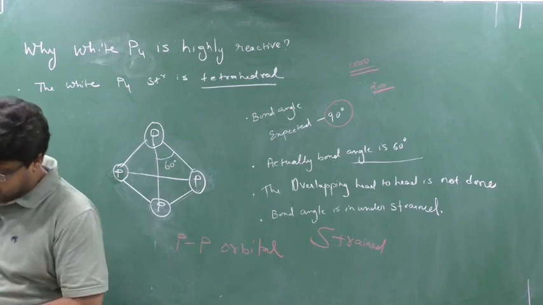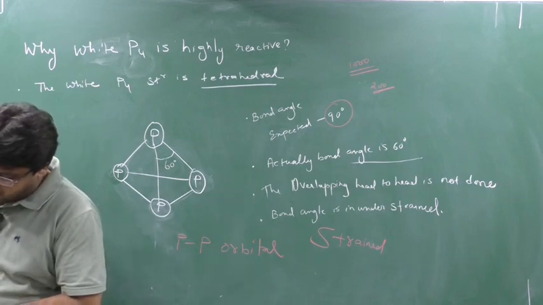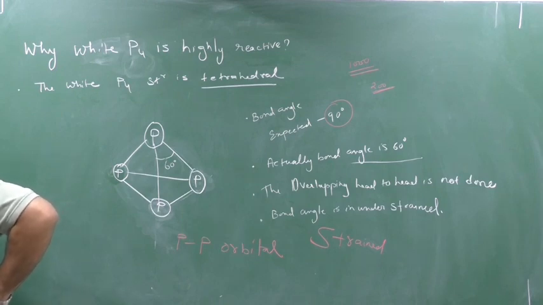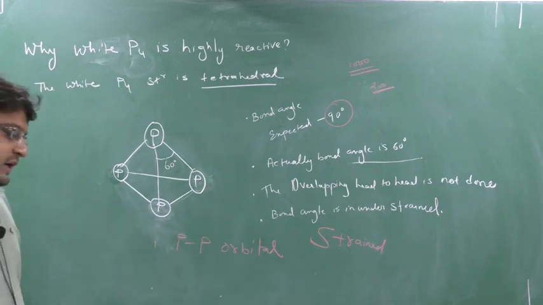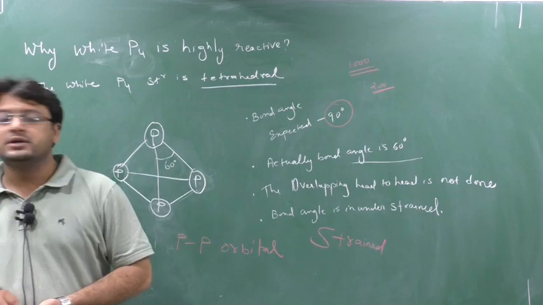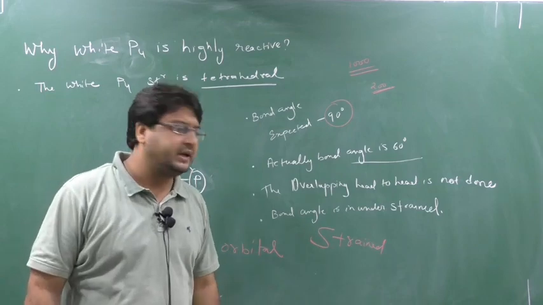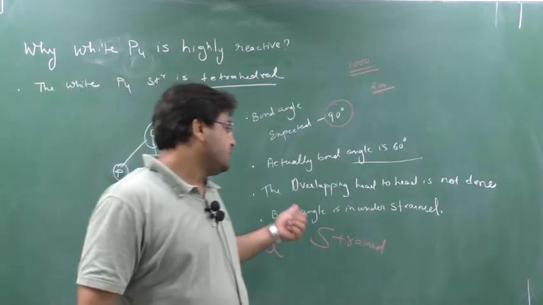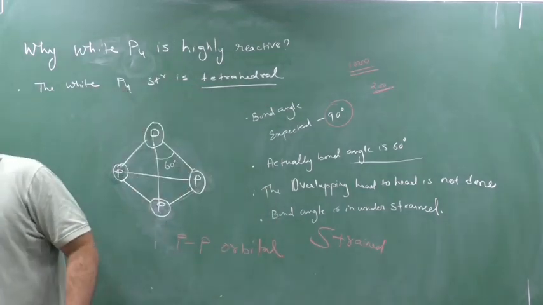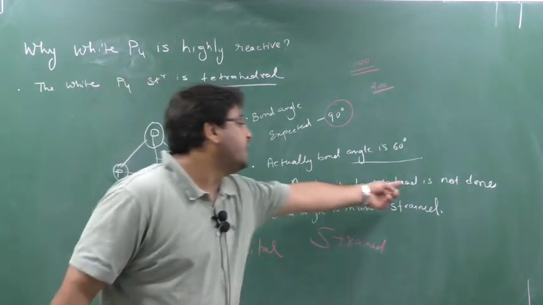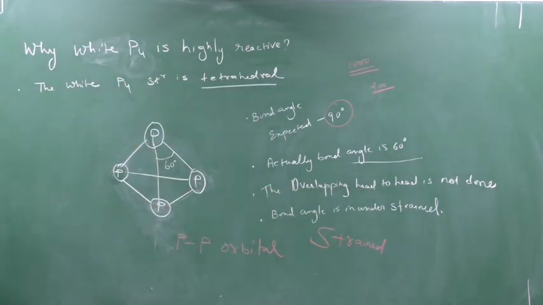But actually the bond angle is 60 degrees. Hence p orbitals do not overlap head to head. Please remember this word, okay? We are not discussing in detail. When we come to the school, I will discuss in detail, okay? So head to head. Hence p orbitals do not overlap head to head.